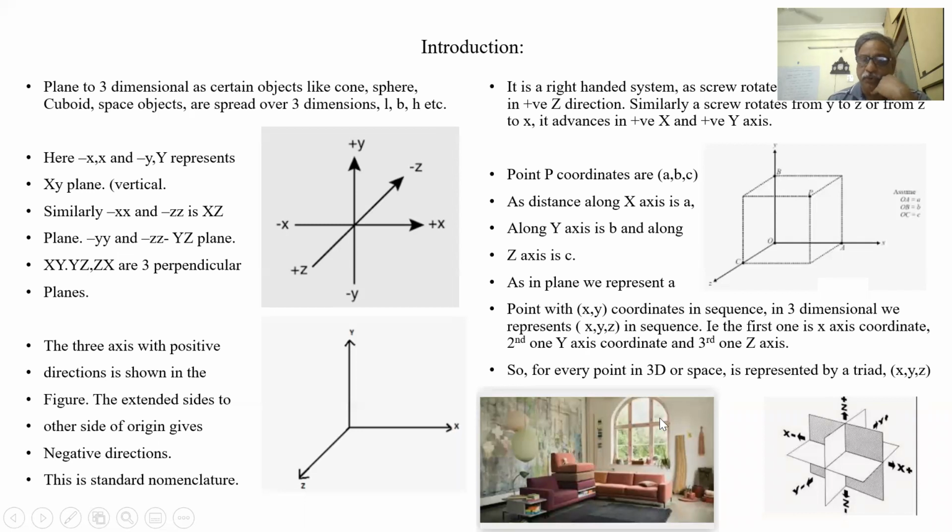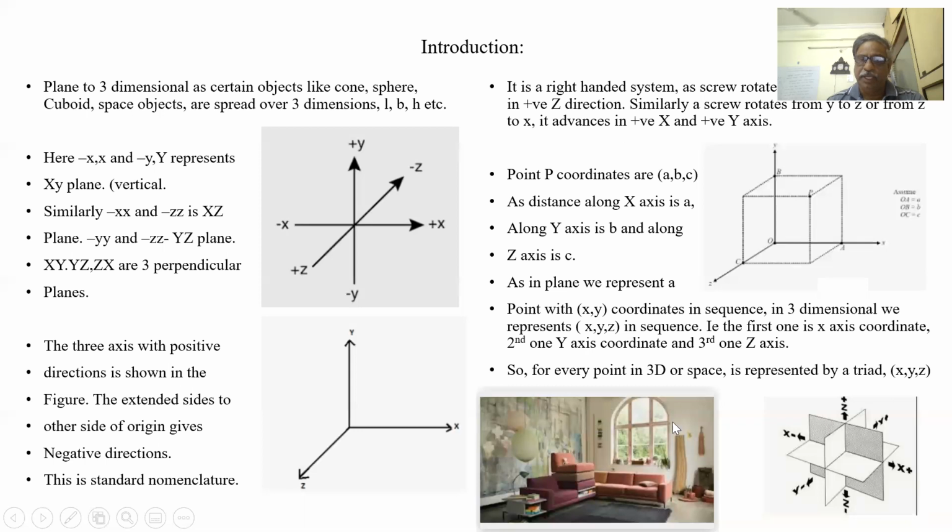If you see this window, it is defined by only two coordinates. This is the x-axis, this is the y-axis. This is what we know as the two-dimensional axis. So the window starts from the x-axis at 1 meter and goes up to 3 meters, this is 1 meter, this is 2 meters, total 3 meters. The window is spread over the x-axis from 1 to 3 meters, and over the y-axis, the height, from 1 to 3 meters.